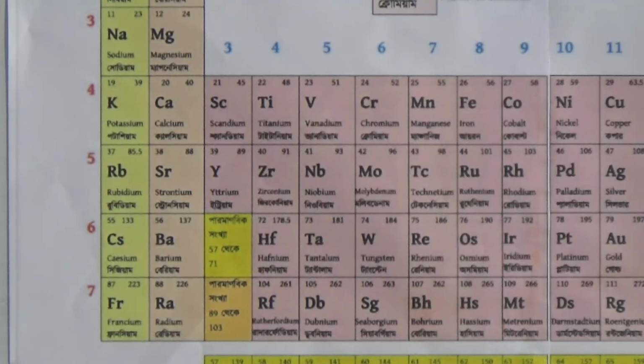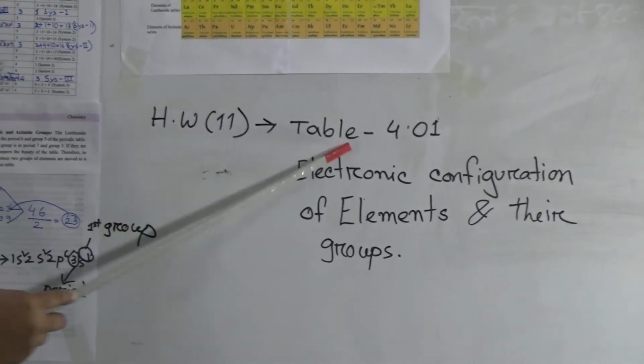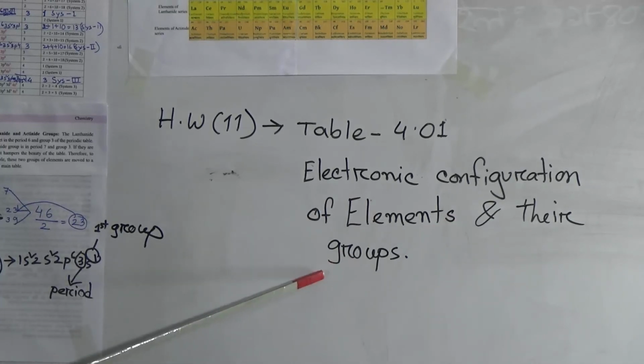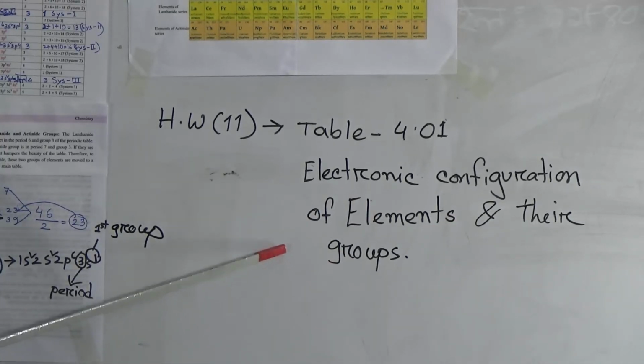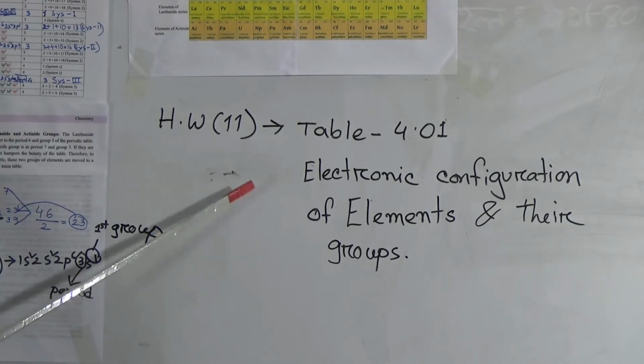Now dear students, this is your homework. You have to copy the table and fill up the table 4.01, electronic configuration of elements and their groups. You have to find out their groups and the period number also. You have to copy the total table and complete the table by yourself.